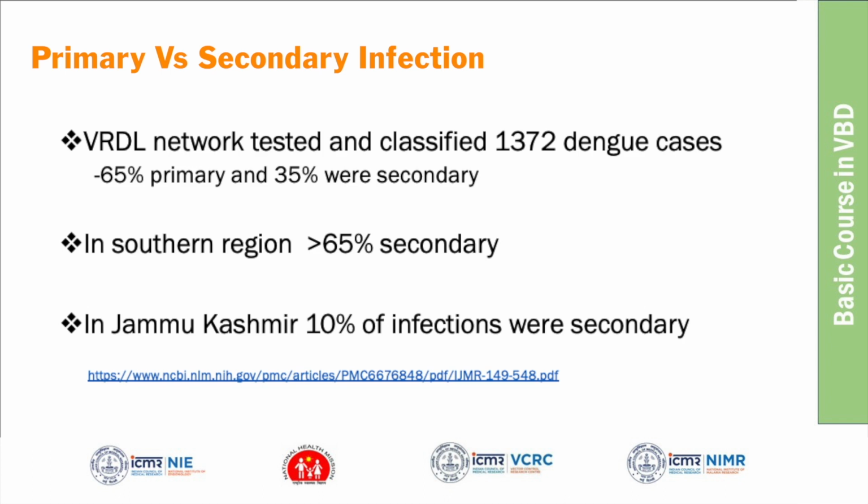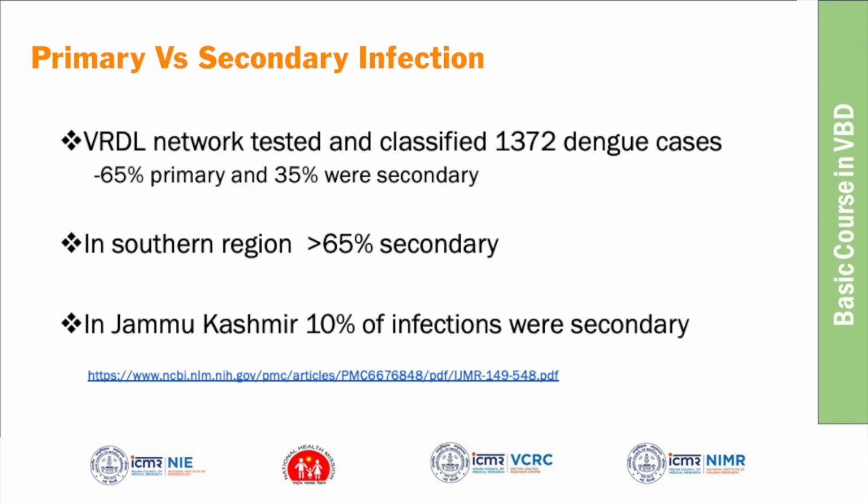By looking at geography, they found that the secondary infection is very high in the southern region. More than 65% of the dengue infections were secondary in the southern region, whereas in states like Jammu and Kashmir, it's only 10%. So there are variations in the percentage of secondary dengue infection.